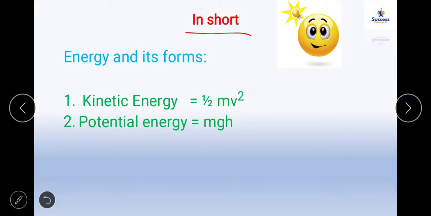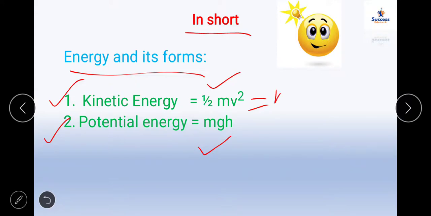In short, today's lecture was on energy and its forms. There are many forms of energy. From that we studied mechanical energy and its two forms, which are kinetic energy and potential energy. Remember the formula of kinetic energy, which is half mv square, and potential energy is mgh. The keyword related to kinetic energy is motion.